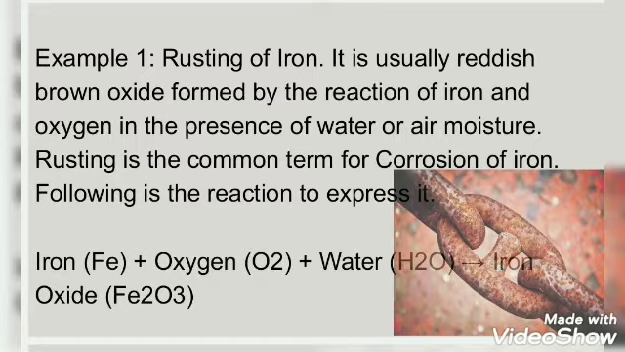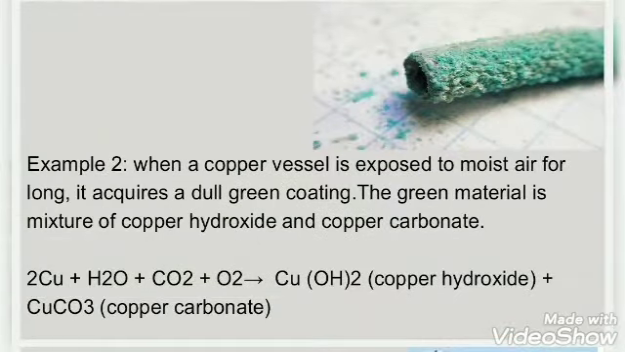Okay, now we can discuss the second example. When copper reacts with moist air, we can see a green coating on it. This is because copper reacts with water, carbon dioxide and oxygen which are present in moist air to give copper carbonate and copper hydroxide, which is green in color.